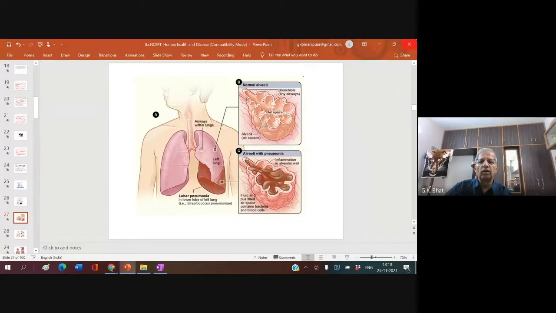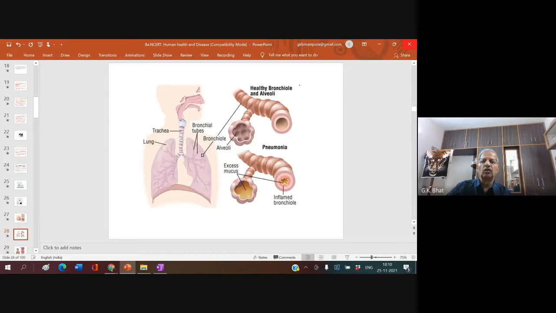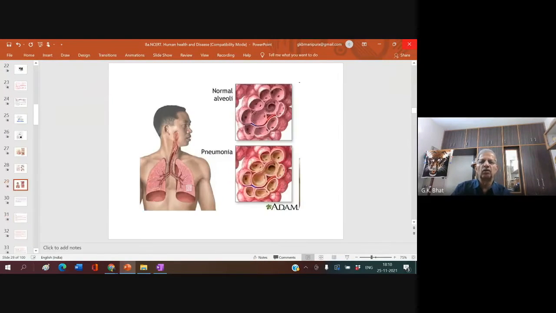This is all alveoli filled with fluid and pus, the airspace containing bacteria and blood cells. So in pneumonia, the alveoli get infected. Also, we can see a normal, healthy bronchiole, a branch of the windpipe, and this is the one inflamed and filled with mucus. See the lumen, how much it got reduced.